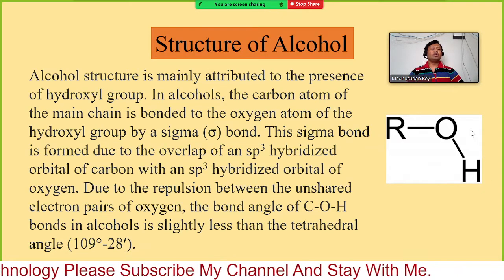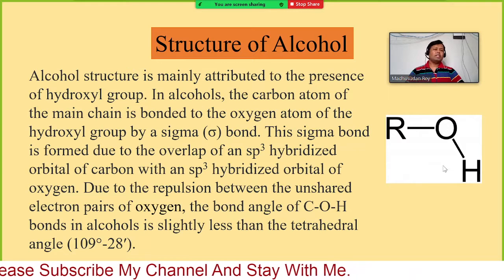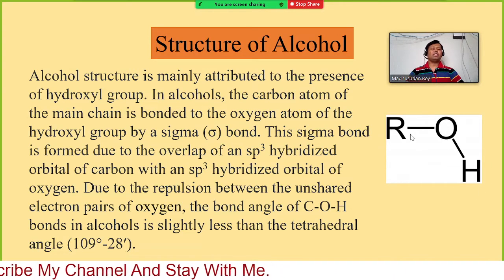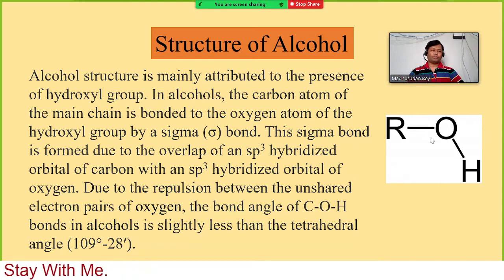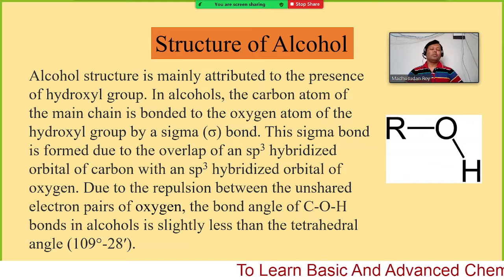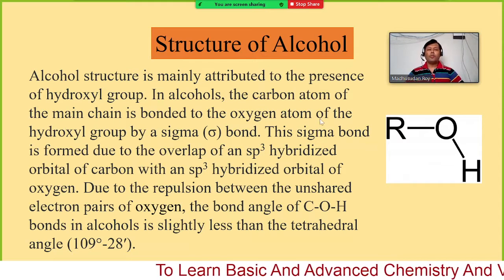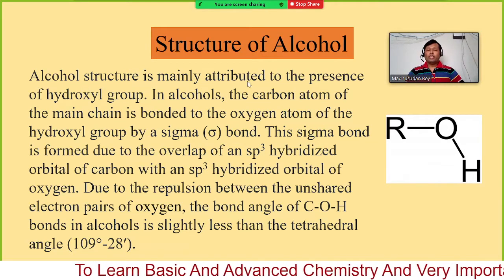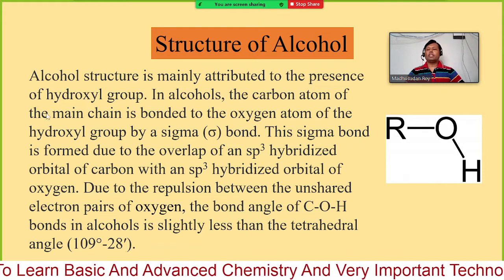This hydroxyl group, or the oxygen of the hydroxyl group, is attached to the carbon by a sigma bond. We can have the sigma bond by sharing electrons, with the face to face overlap. So the alcohol structure is mainly attributed to the presence of the hydroxyl group.